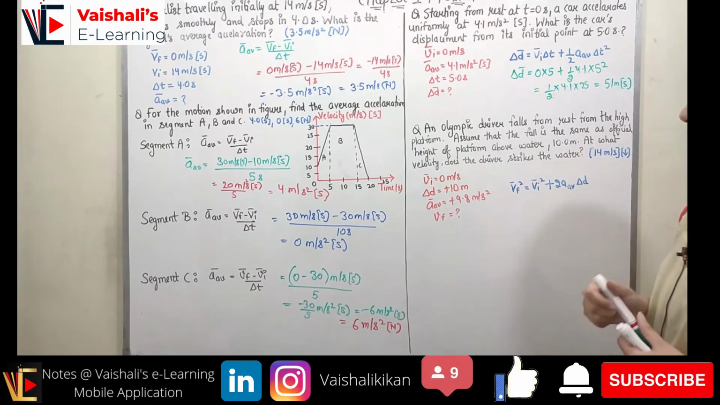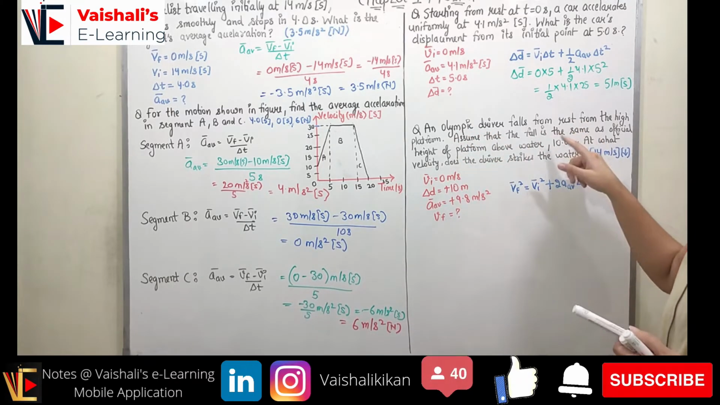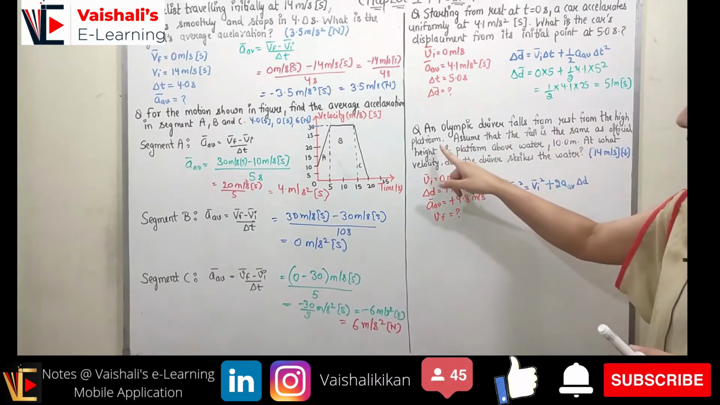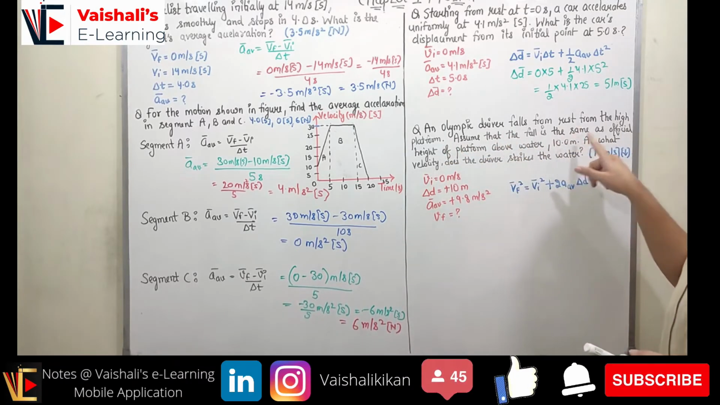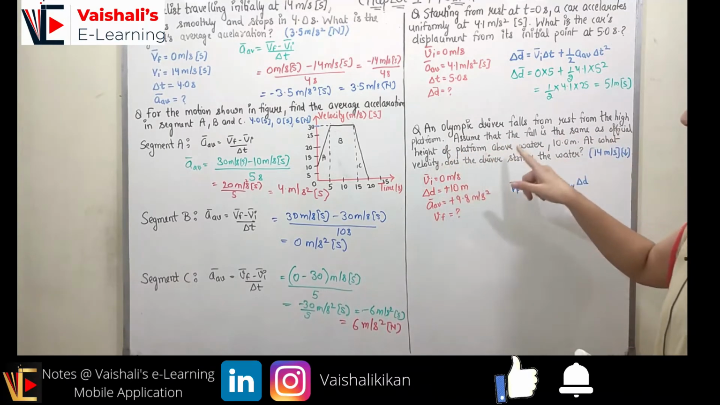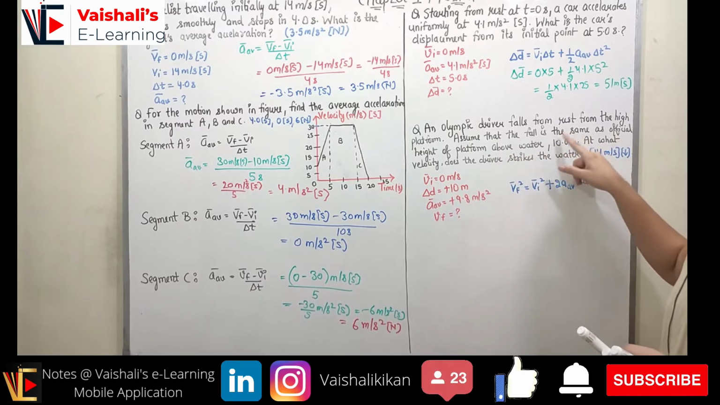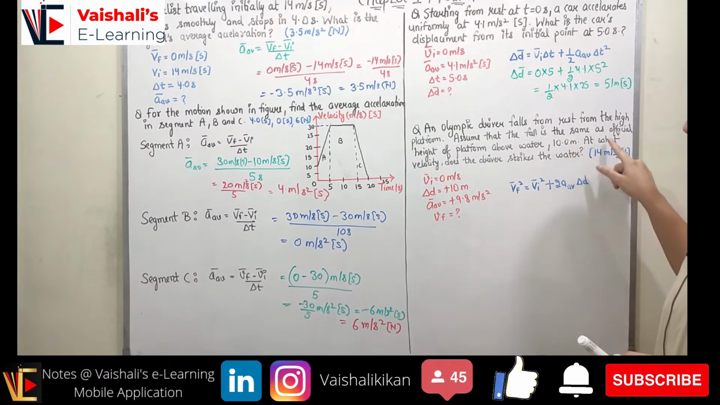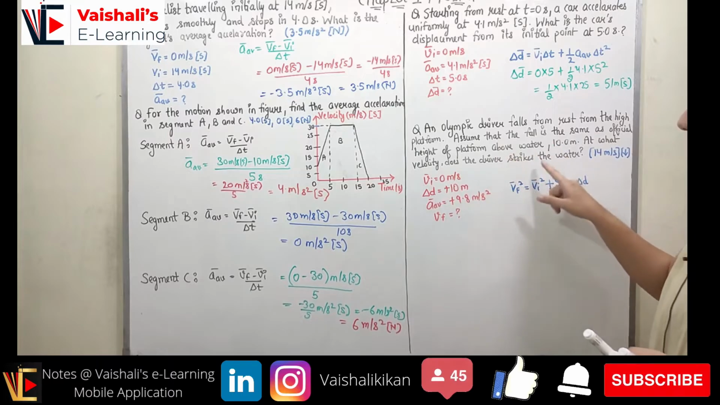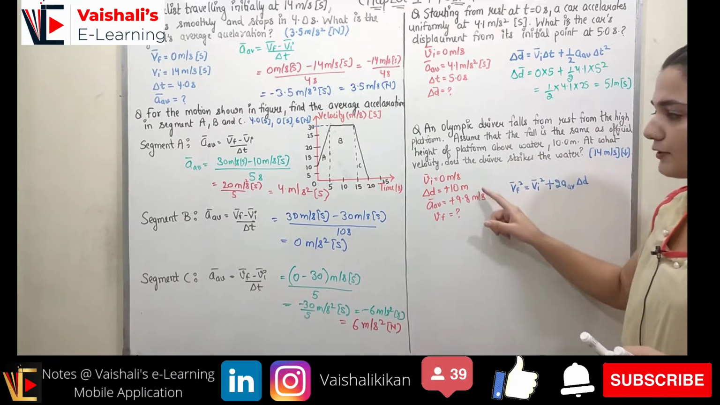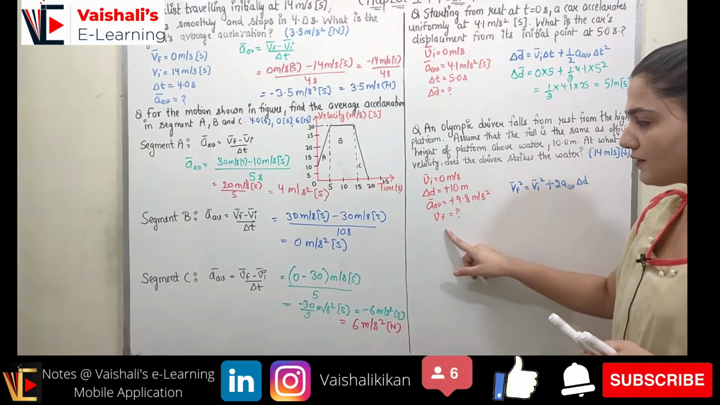Now coming to the next question. An Olympic diver falls from rest from the high platform. Assume that the fall is the same as the official height of the platform above water. So the height is given, 10 meter. At what velocity does the diver strike the water? Right. So we need to find out the final velocity.